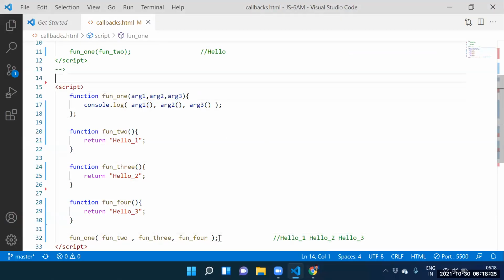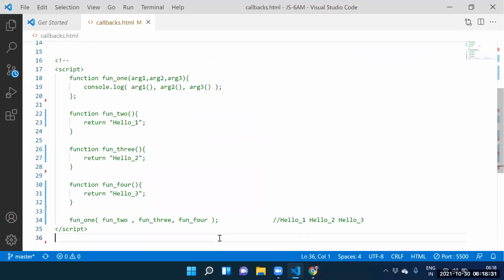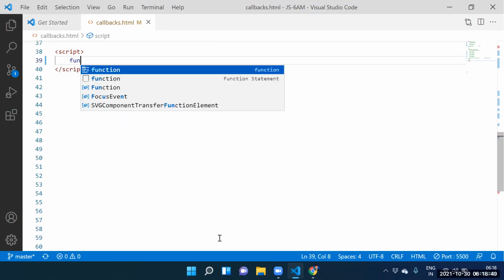Fine. Now here itself, we need to go for one more example. Guys, can I take the script tag? Yes, sir. Let me take the script tag here. Fine. After taking the script tag, can I create the function?